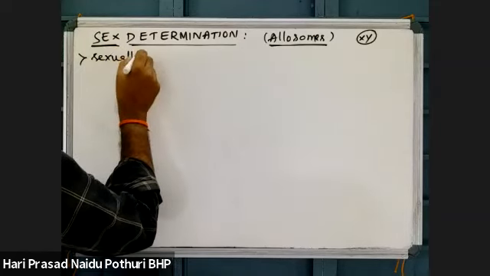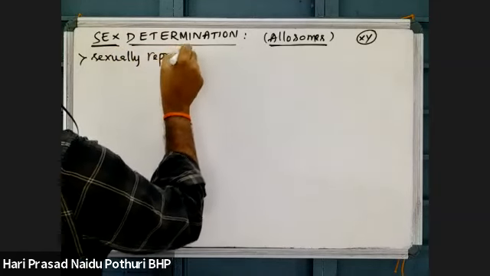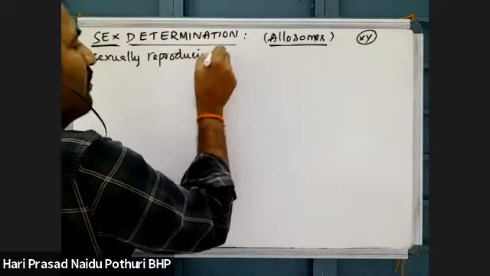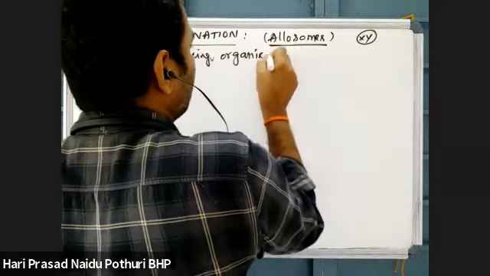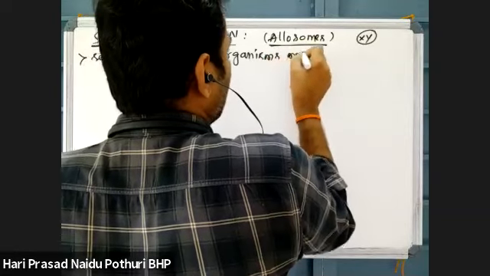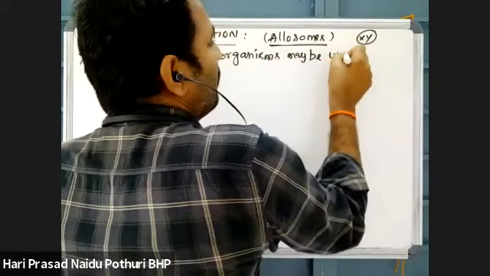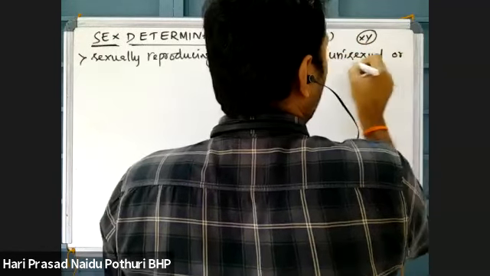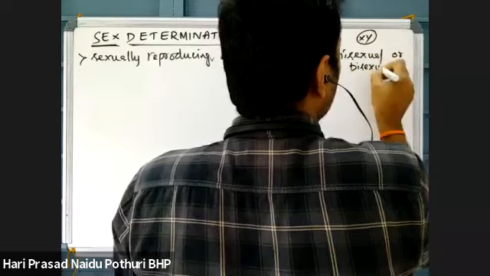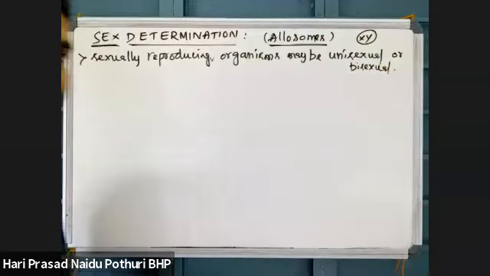Sexually reproducing organisms may be unisexual or bisexual. Unisexual means they produce only one kind of gametes, and bisexual means producing two kinds of gametes.